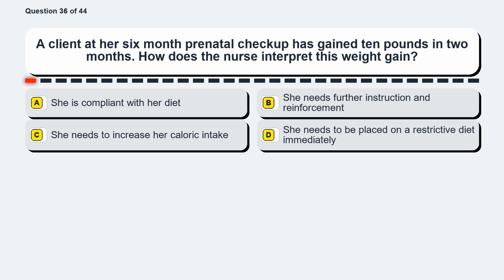Question 36. A client at her 6-month prenatal checkup has gained 10 pounds in 2 months. How does the nurse interpret this weight gain? Option A, she is compliant with her diet. Option B, she needs further instruction and reinforcement. Option C, she needs to increase her caloric intake. Option D, she needs to be placed on a restrictive diet immediately.